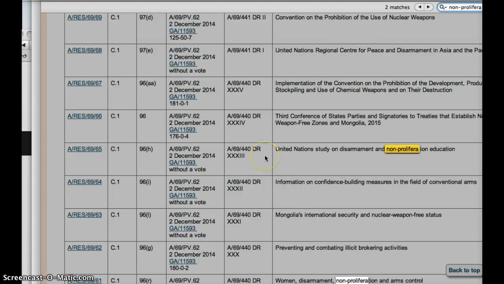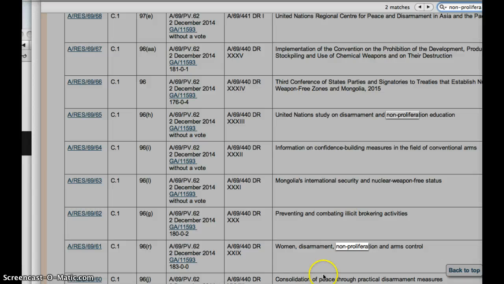We have one here, and there's 2 ways that you can link to this. This gives you the actual resolution, so you can look at it. And if you click on this, notice it's in the General Assembly. There was no vote on this one, so this isn't helping you with voting records, but it'll give you that there. So let's see if there's another match for non-proliferation. Let's see if that one has a vote. This one does have a vote. You can see down here 183 to 0.